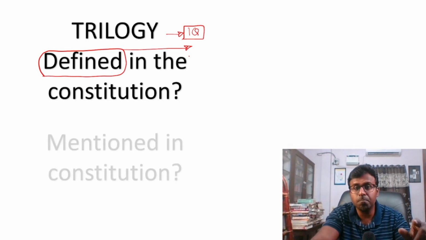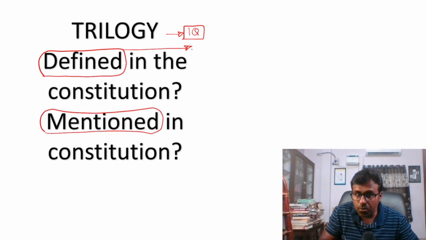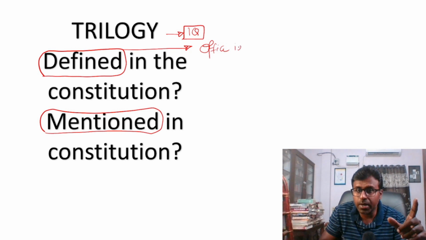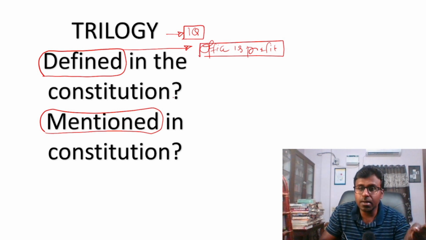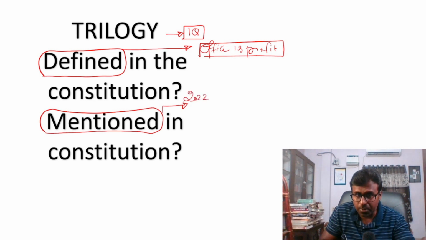Certain things will be mentioned in the constitution. There was one question: office of prophet is defined in the constitution. You know, office of prophet is not defined in the constitution. And there are also many other questions. Last time, I think 2022, this question came.